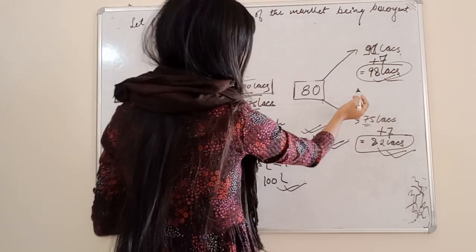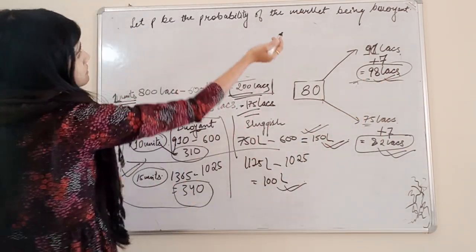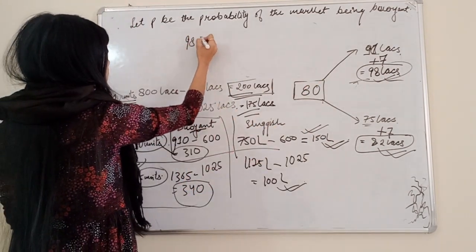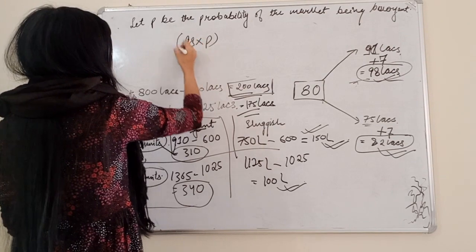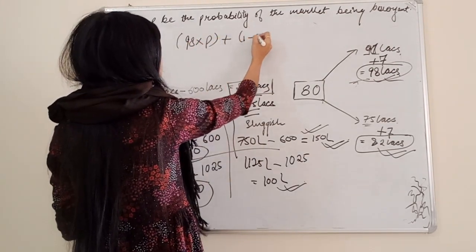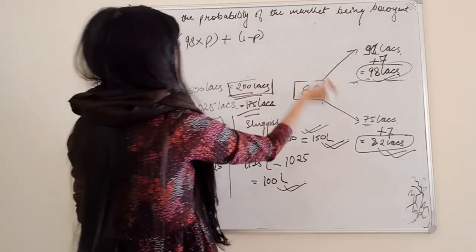So for buoyant, the net cash flow is 98 lakh, and P be the probability of the market being buoyant. So the expression will be 98 multiplied by P plus another probability will be 1 minus P, and 82 lakhs.